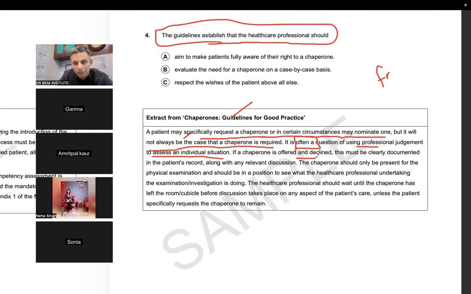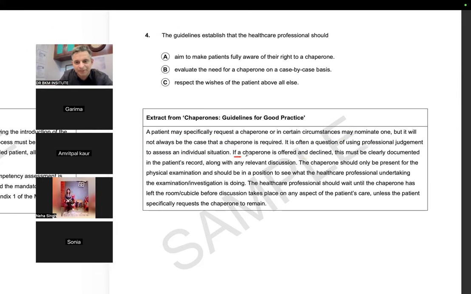If a chaperone is offered and declined, that means if the healthcare professional gives an option of a chaperone, and if it is offered and declined, now that is why I teach active passive. Read this sentence. If a chaperone is offered, I don't know whether I should over explain, but this is part of my job. Please try to learn it patiently because this is important.